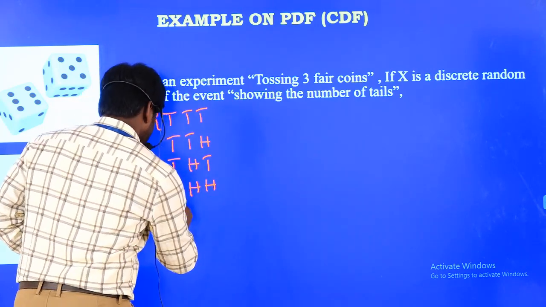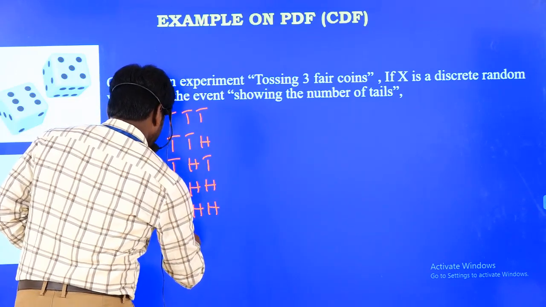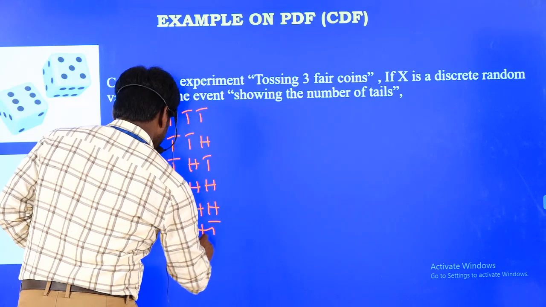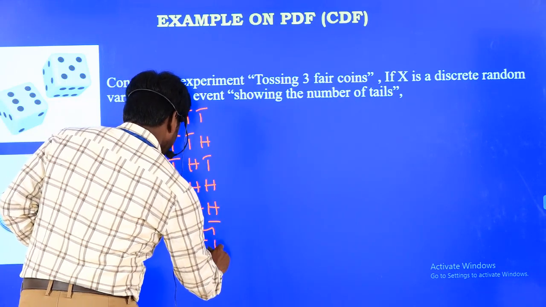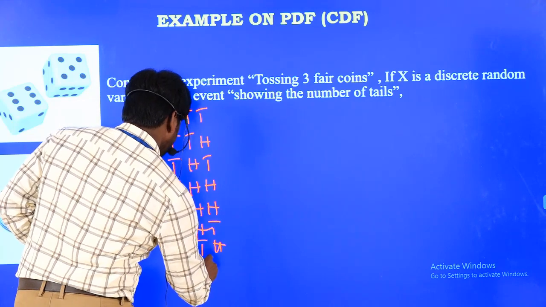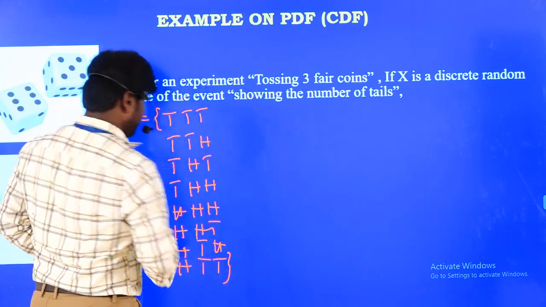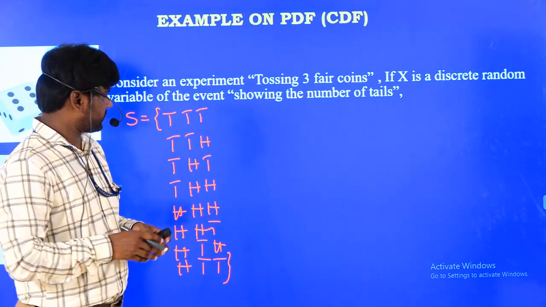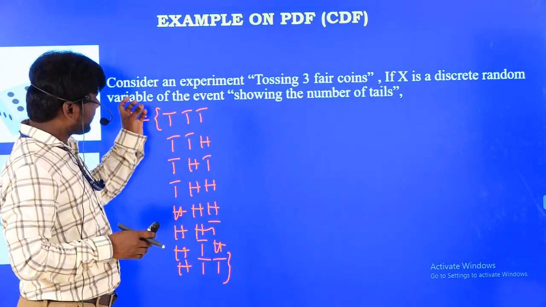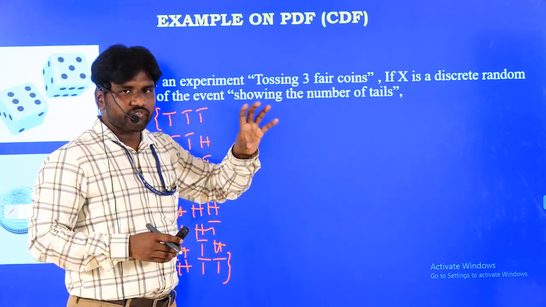So if you are starting with head, head, head, head, head, head, tail, head, tail, head, and head, tail, tail. So these are the 8 values of our sample space. So now if you observe that, what is our random variable? The random variable is showing the number of tails.